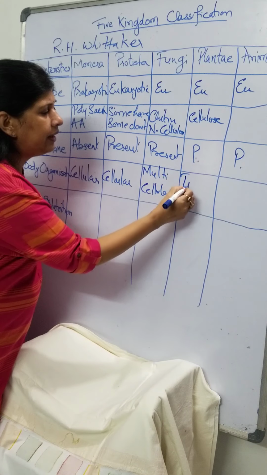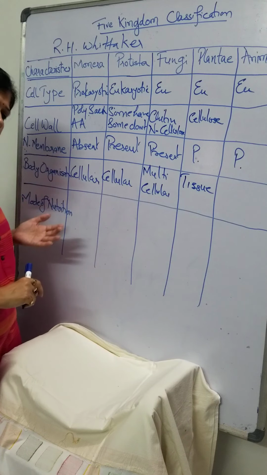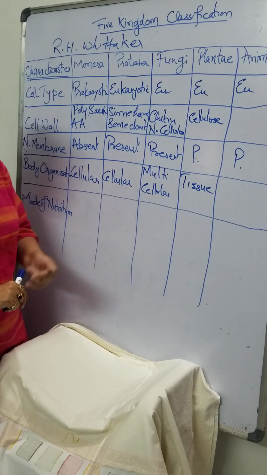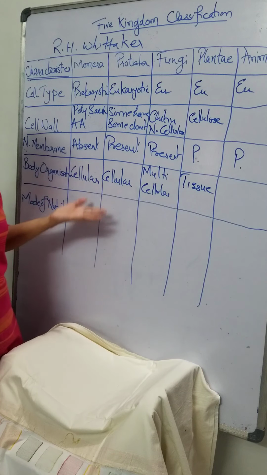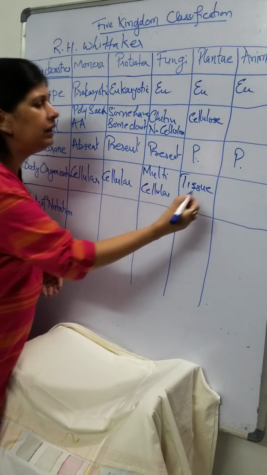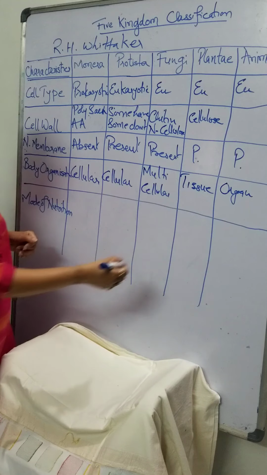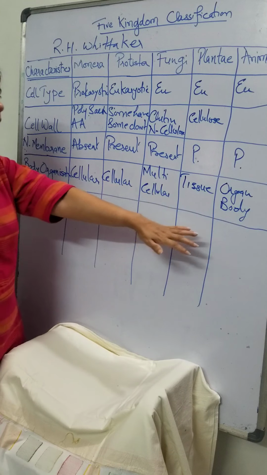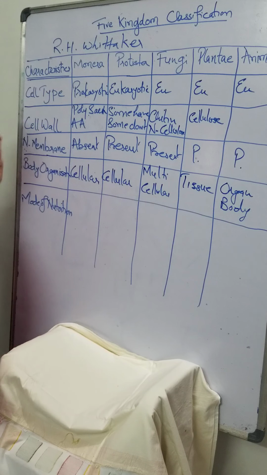Plantae, here we definitely get tissue level of organization in plants. We have seen different types of tissues, meristematic tissues like parenchyma, then xylem, phloem. They all are different types of tissues that are found in plants. Animals, definitely all these tissues form into organ system level of organization. Organ and finally body. Complete organ and body organization is found in Animalia. So today we have looked at all these four features. The mode of nutrition I will be taking up next. Thank you.